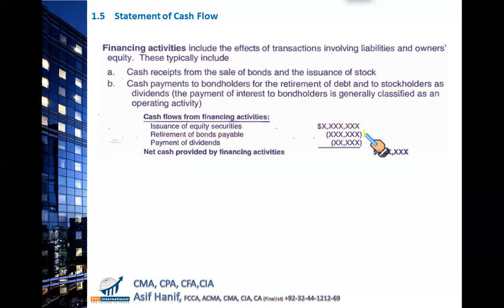And similarly, this is very important. Payment of dividends under US GAAP is considered a financing outflow. Do not make this mistake. So netting all these transactions, let's say for the sake of understanding, is a positive $500,000. Now we have three types of cash flows: cash flow from operating activities, investing activities, and financing activities.